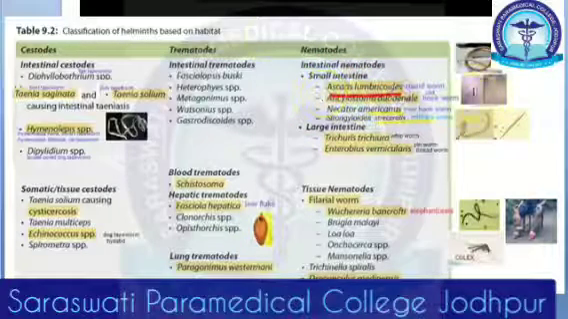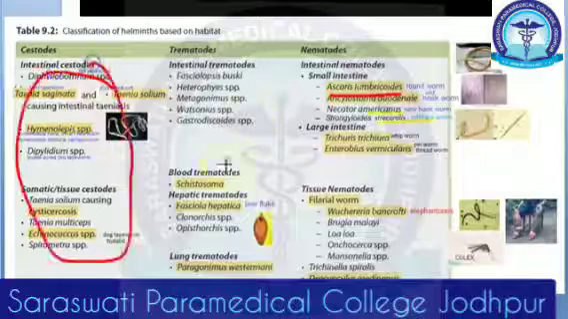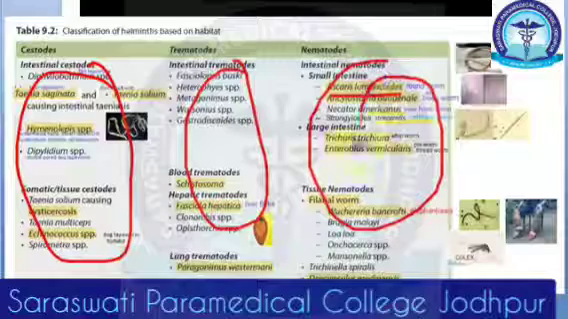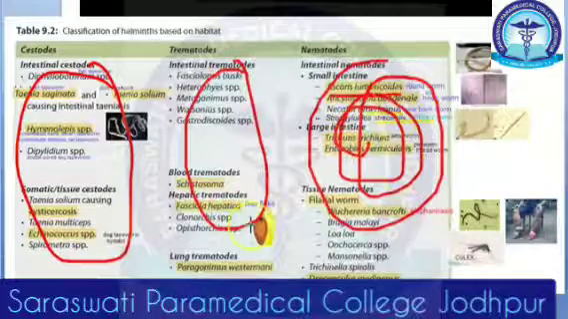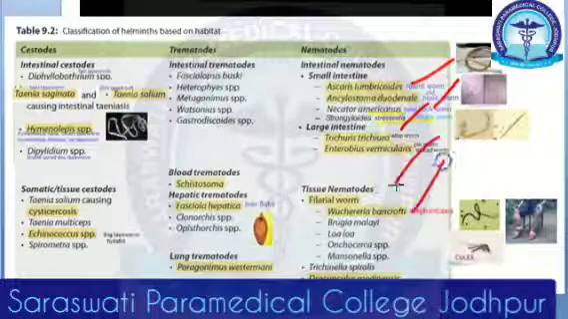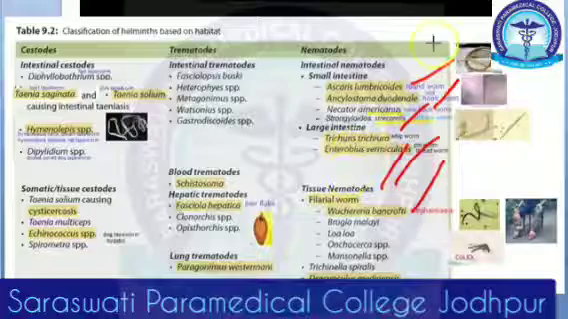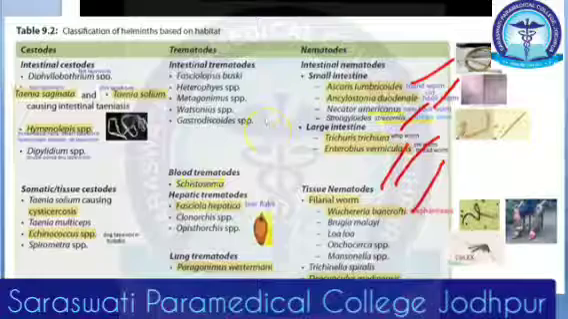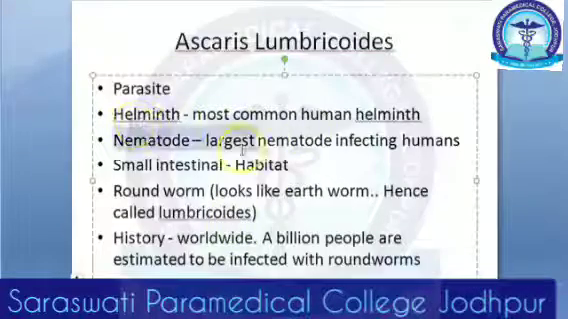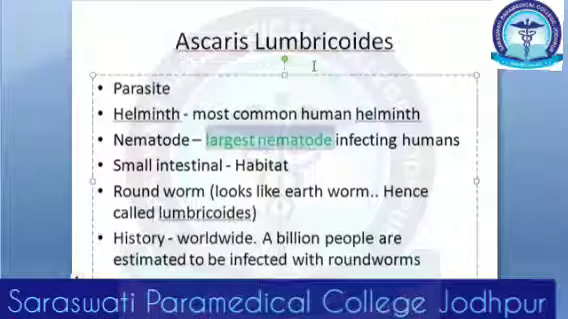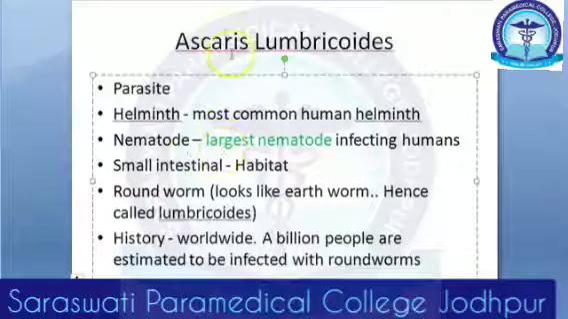Ascaris lumbricoides. It's called roundworm. Okay, so these are all tapeworms. These are flukes, and these are roundworm, hookworm, pinworm, threadworm, whipworm. So many names come here. Roundworm, hookworm, whipworm, pinworm, threadworm, all the worms come here in nematode. So when you go back to Ascaris lumbricoides, you came to know that it is a nematode. It's the largest nematode that infects humans. It's the most common human helminth. So knowing about this Ascaris lumbricoides is good.